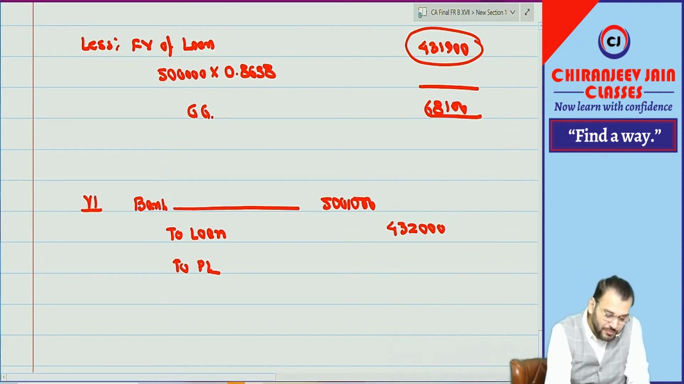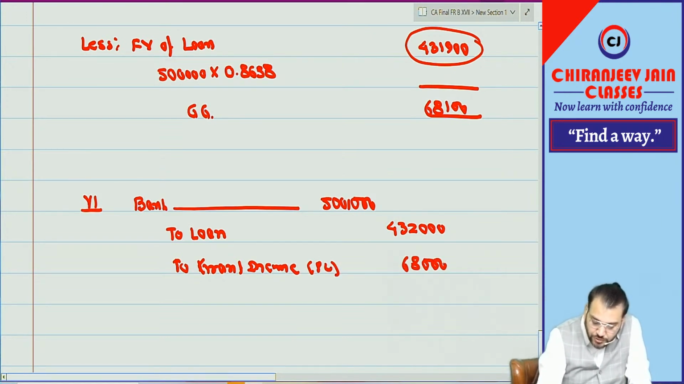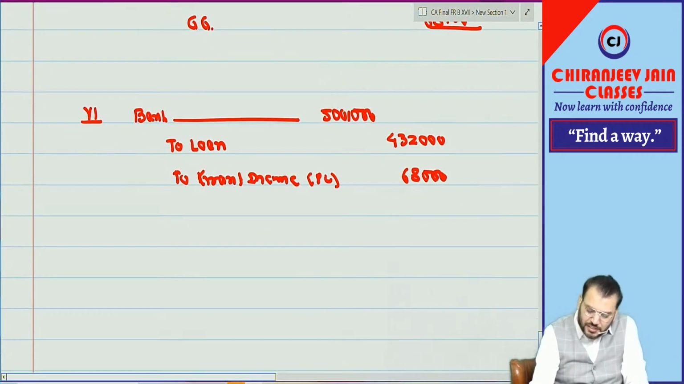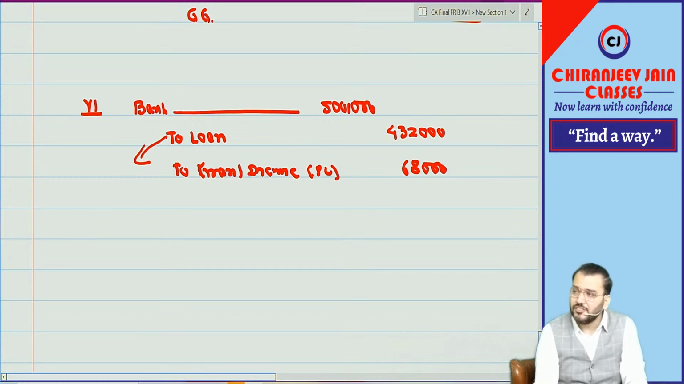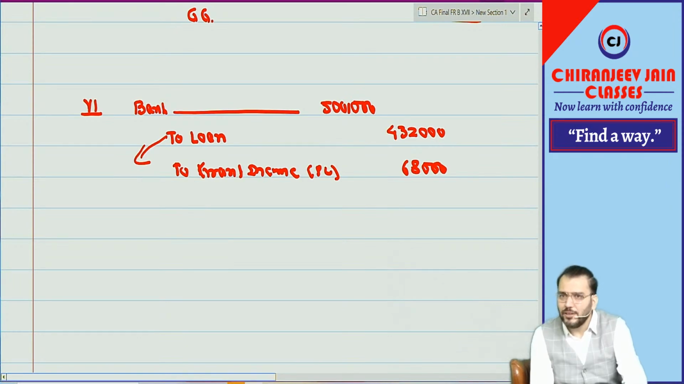It is better to write it this way: to grant income, and this grant income will be transferred to PL. How much is it? 68,000. Then you can recognize interest expense by applying 5%. You can do it on the loan for 3 years. Then you can do the repayment entry. Very simple now. Year 1, year 2, year 3. Interest expense will come by applying amortized cost. That you can do on your own.